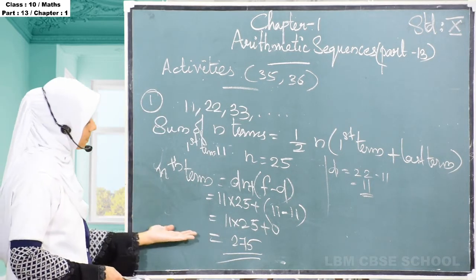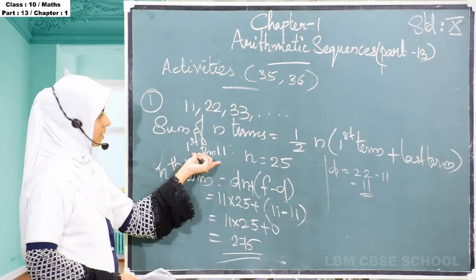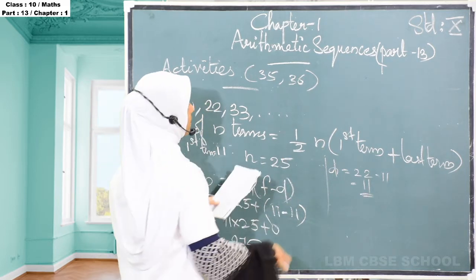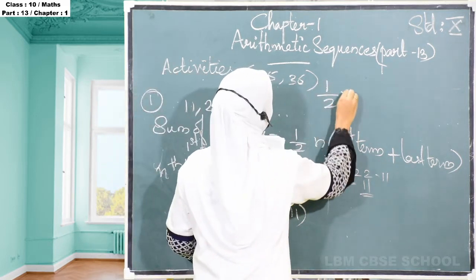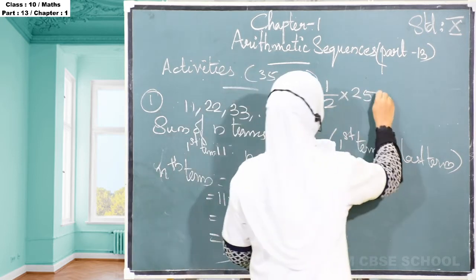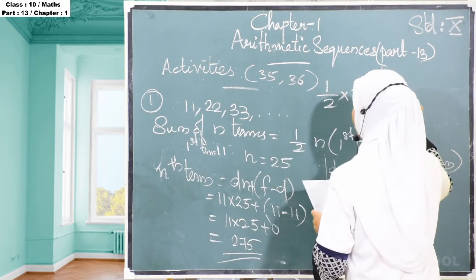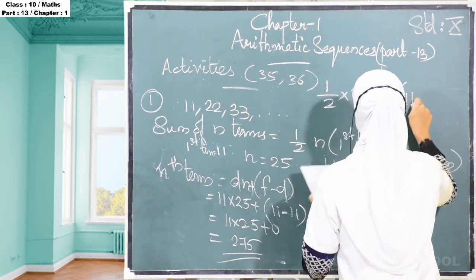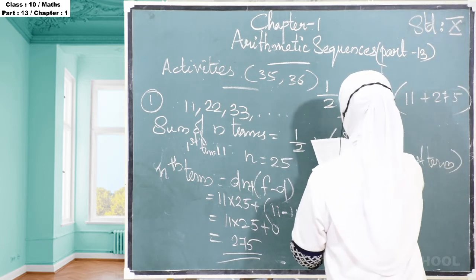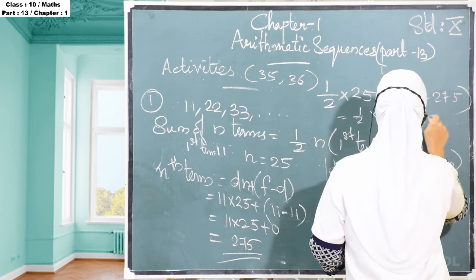Then put the values of the nth term, first term and n in this equation. We get half into 25 into the first term 11 plus 275, that is half into 25 into 286.